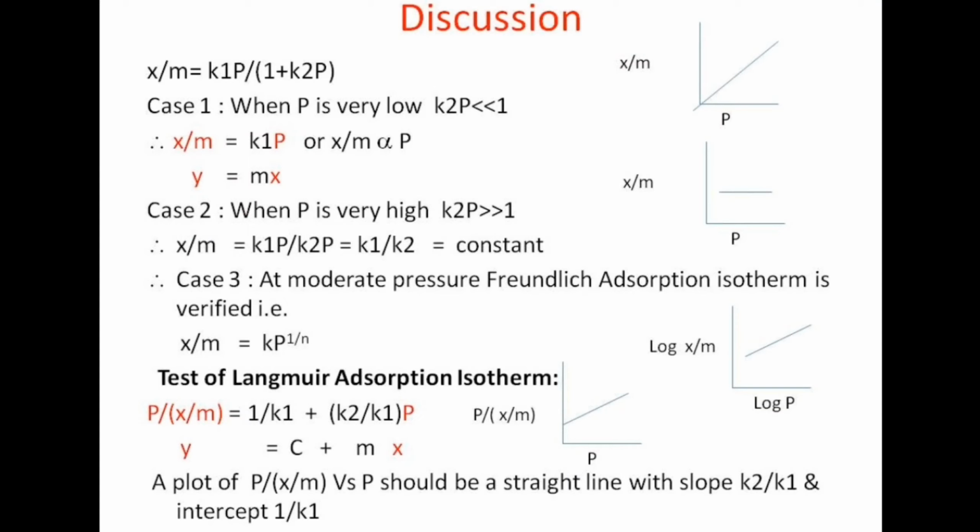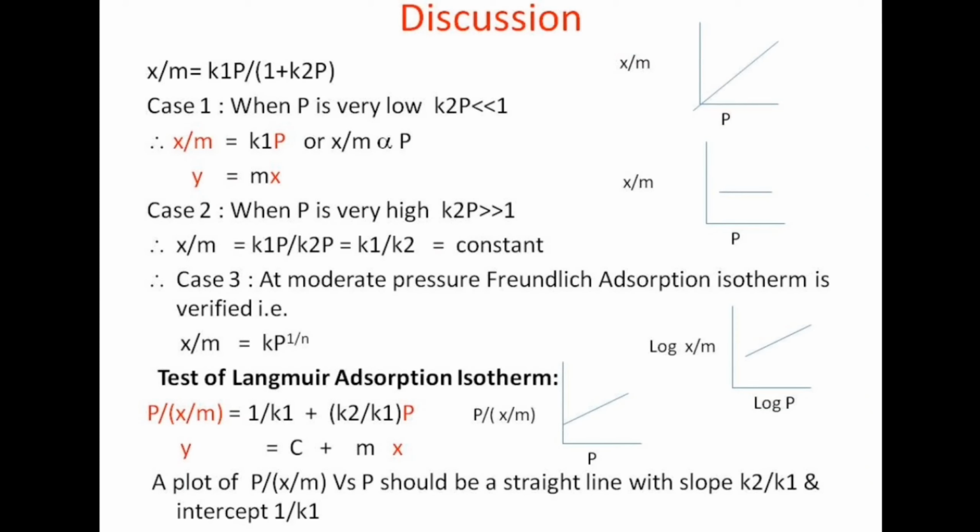So at higher pressure, x by m is constant, which was the limitation of Freundlich adsorption isotherm, because Freundlich adsorption isotherm can't explain why at higher pressure x by m is constant. Langmuir adsorption isotherm explains this fact.